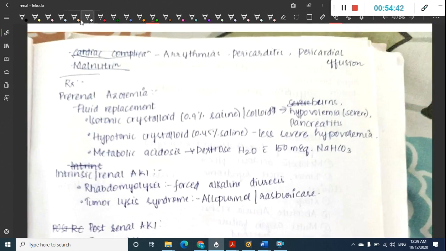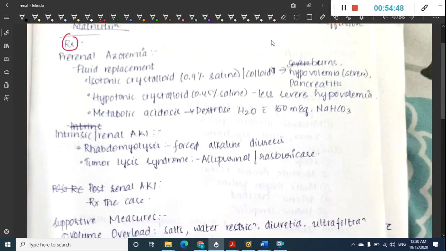Then what is the treatment of acute kidney injury? Treatment of acute kidney injury includes, first, treating the pre-renal azotemia. It depends upon whether the cause is pre-renal, intrinsic renal, or post-renal. Okay, first we will see pre-renal azotemia. Why is there pre-renal azotemia? Pre-renal azotemia is mainly due to hypovolemia, right?